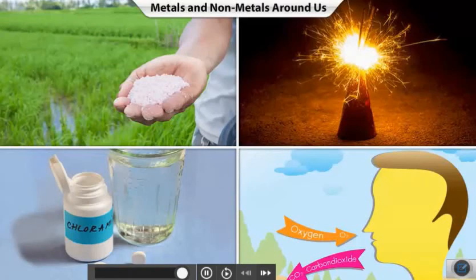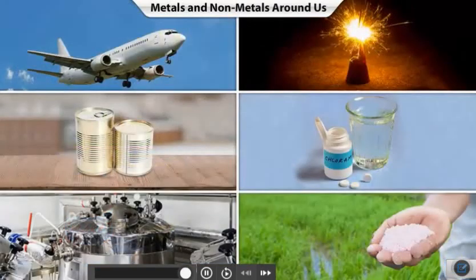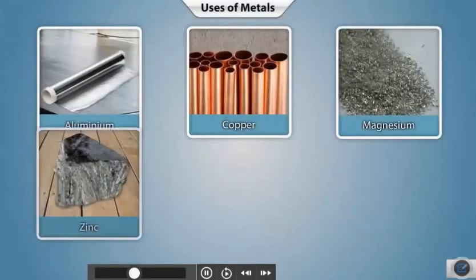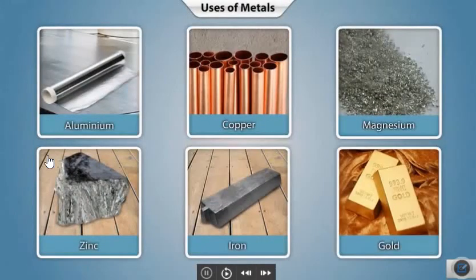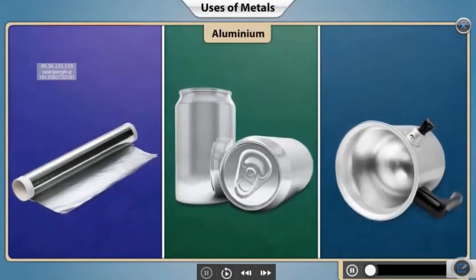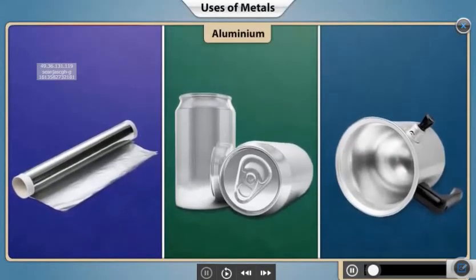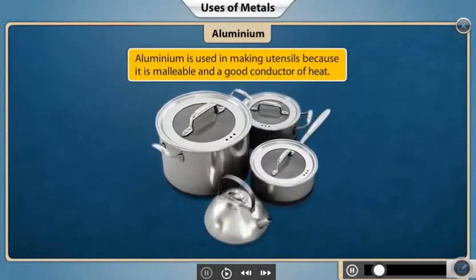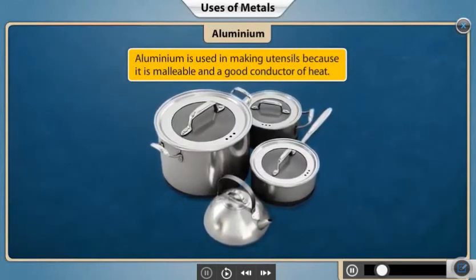Let's explore the uses of various metals and non-metals. Click any metal to discover its uses. Aluminium has wide uses. Aluminium being malleable and a good conductor of heat, it is used in making utensils.